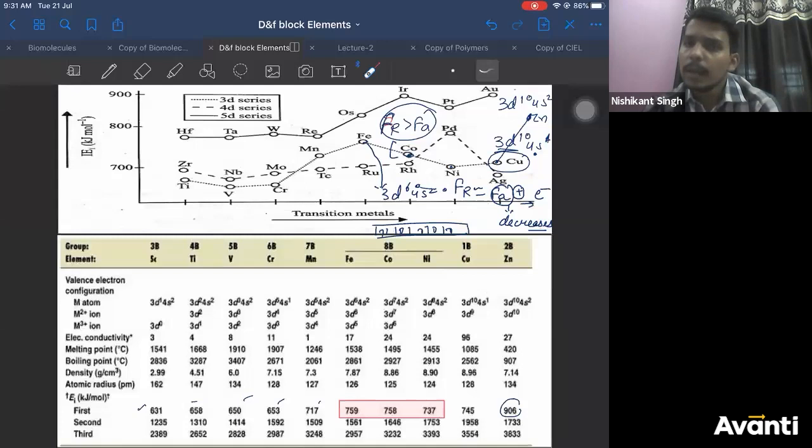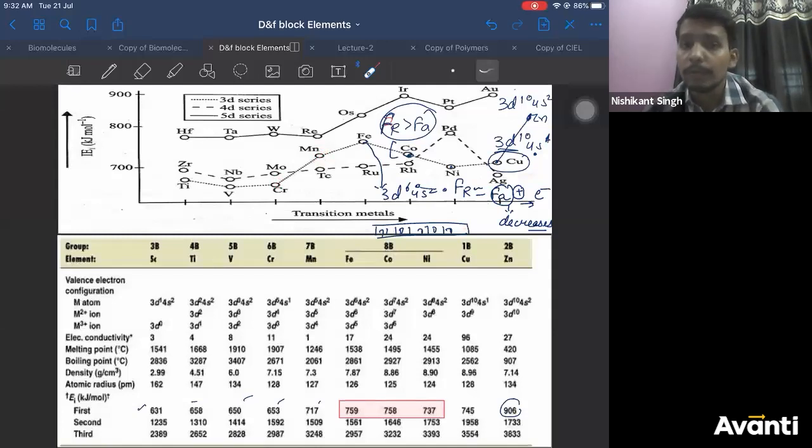Correct? Pairing starts from manganese also. That's what I said. But the effect is less. So what you should observe here is, pairing starts at manganese, that is fine. But why manganese has higher ionization energy? You should counter question. Chromium is 4s1. But manganese is 4s2. So pairing starts at manganese. Then why manganese has higher ionization energy if pairing starts at manganese?